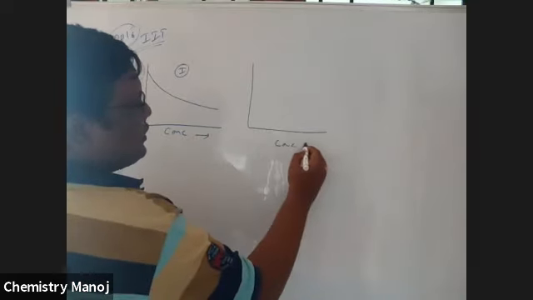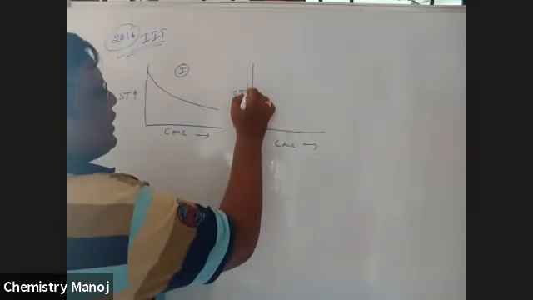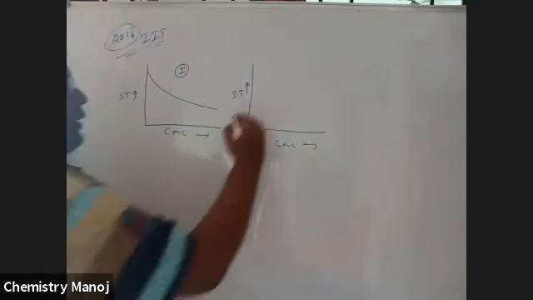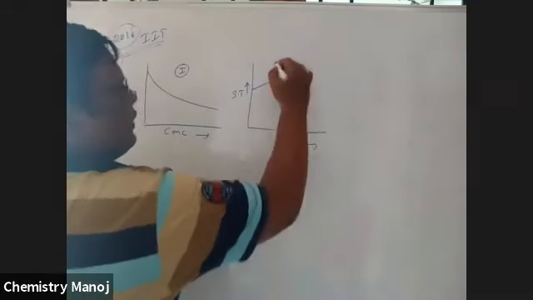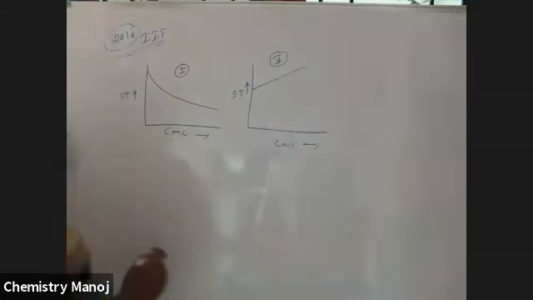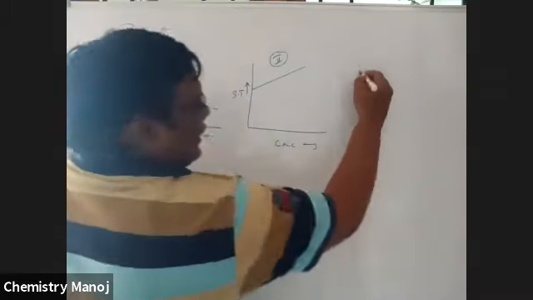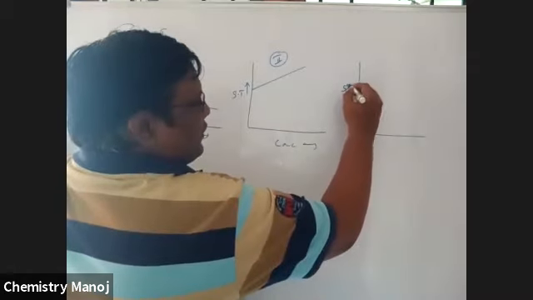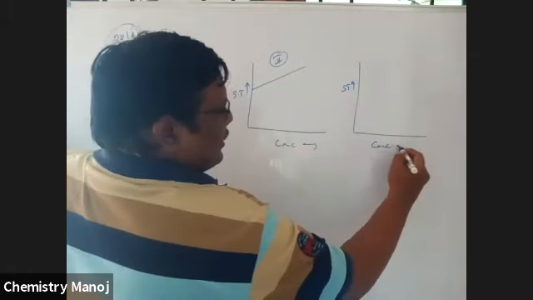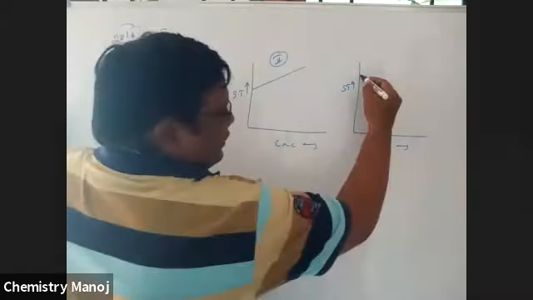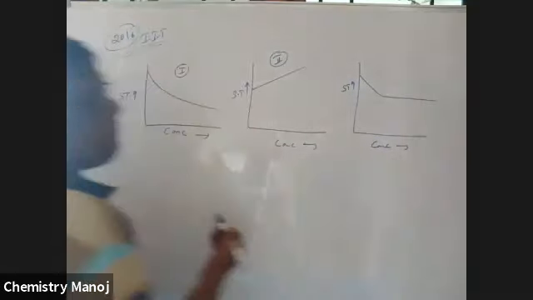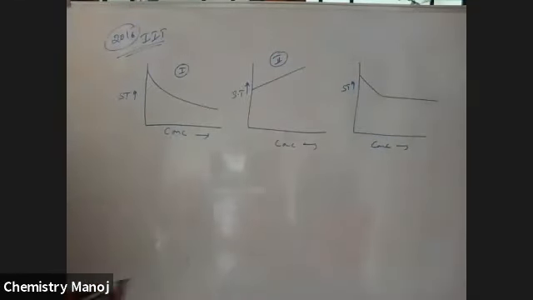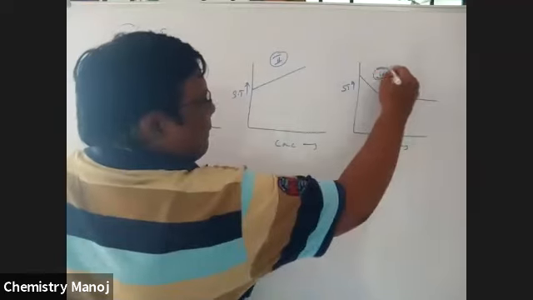Here, concentration is on one axis and surface tension on the other, and the graph is like this. Let it be 2. Next, the third case: surface tension versus concentration, it is like this. That is the third.